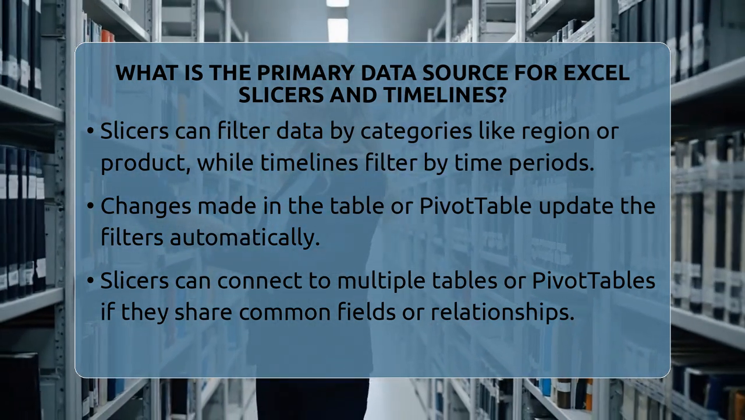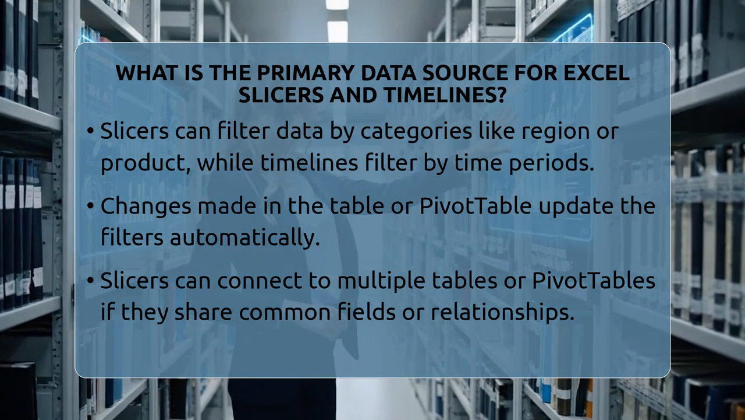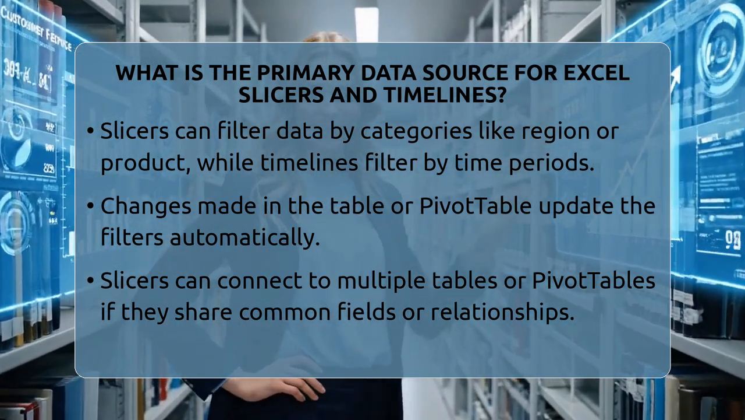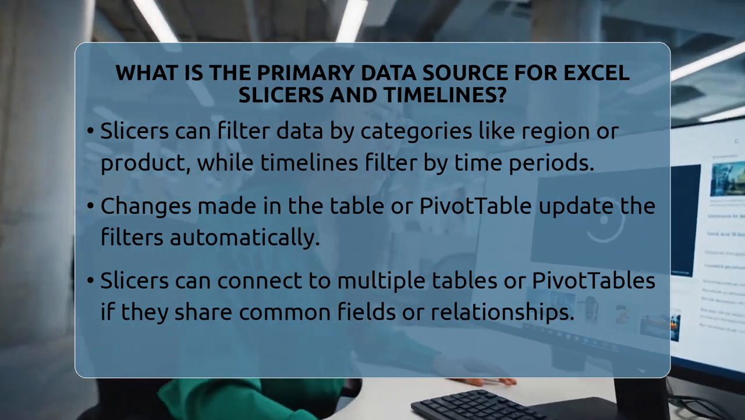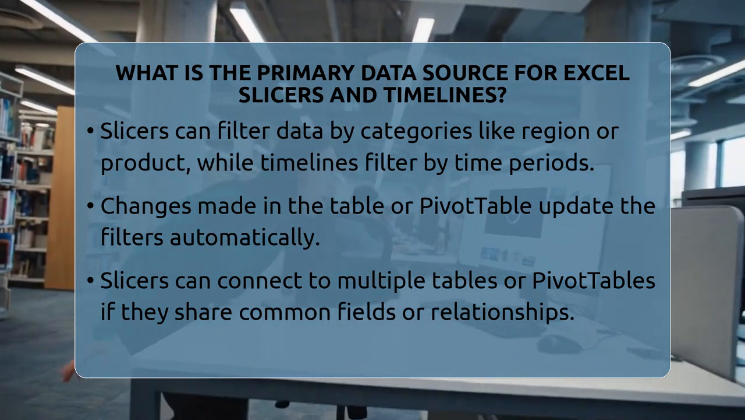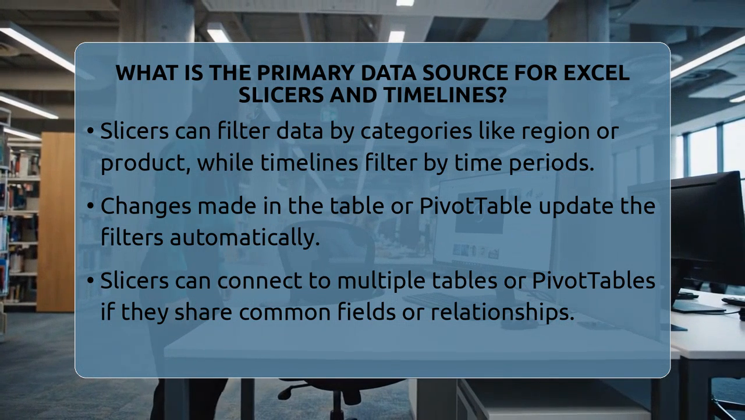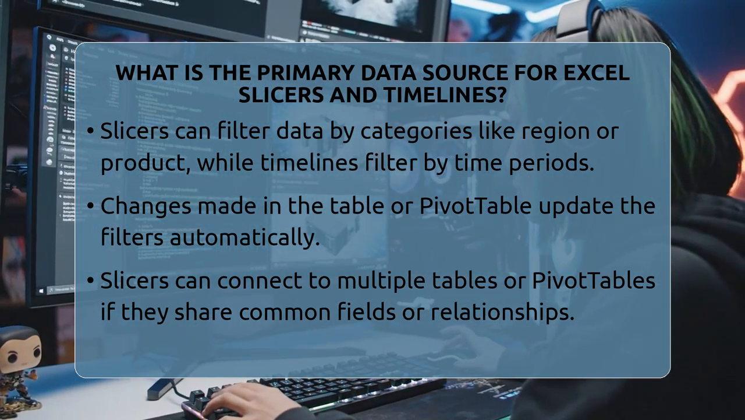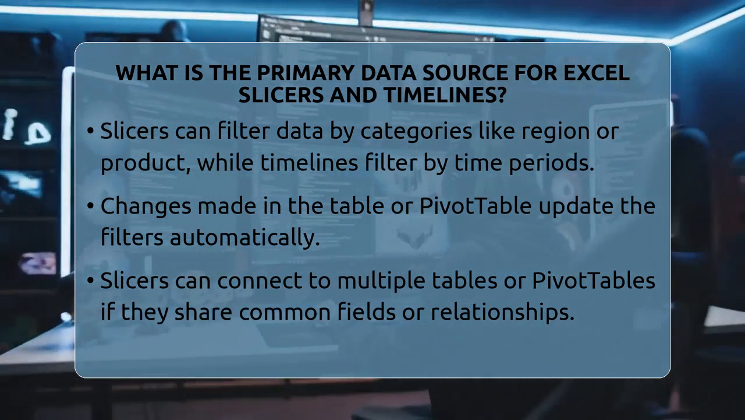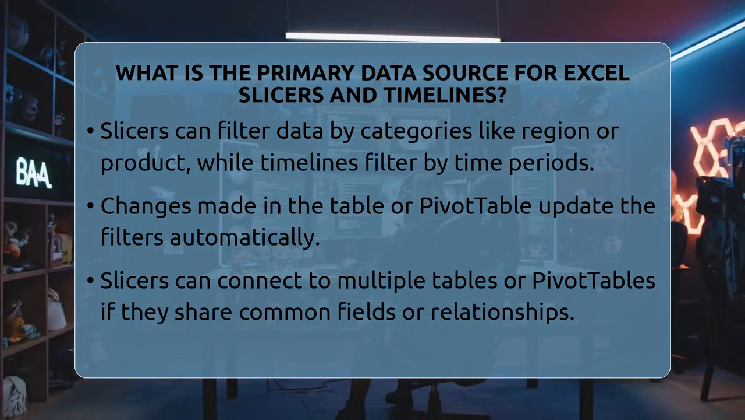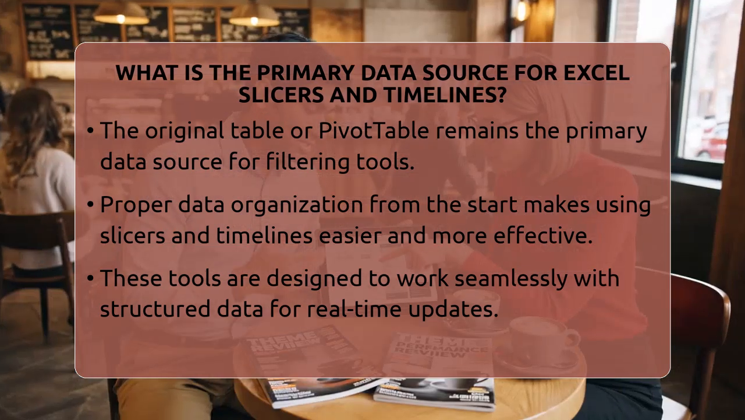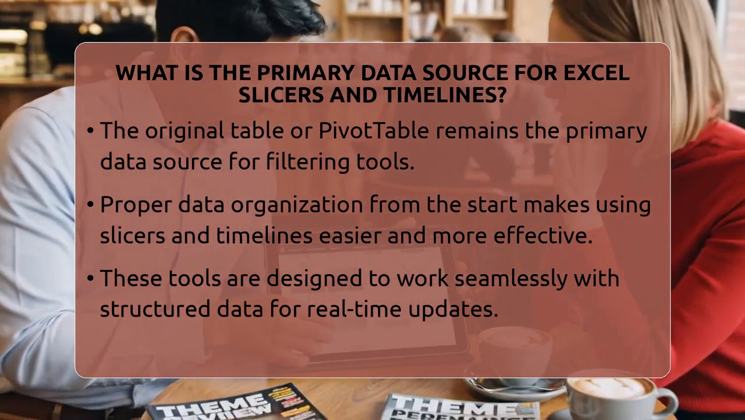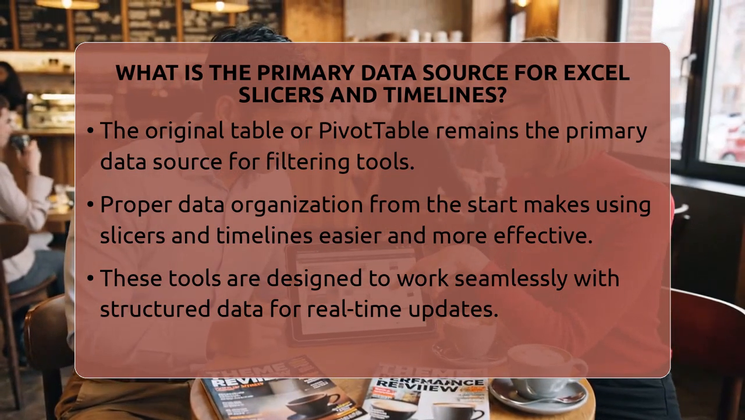These tools are designed to connect directly to the data source, so any changes made in the table or pivot table will automatically update the filters. In more advanced cases, slicers can be linked to multiple pivot tables or tables, even if they come from different data sources. This is possible when there are common fields or relationships between the data sets. However, the original table or pivot table remains the primary data source for the slicer or timeline.